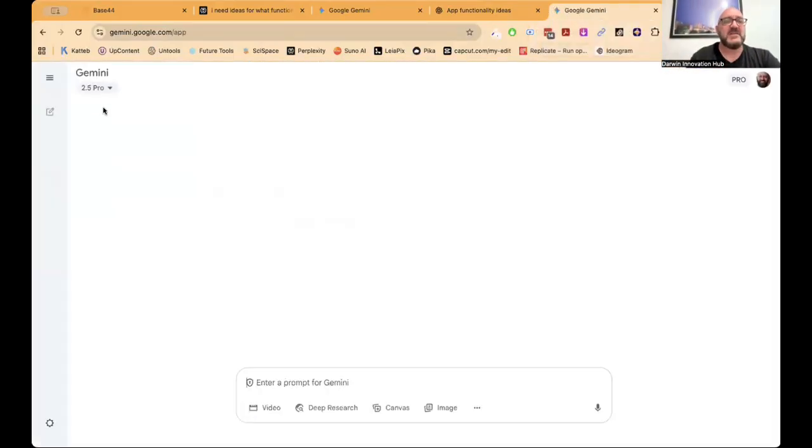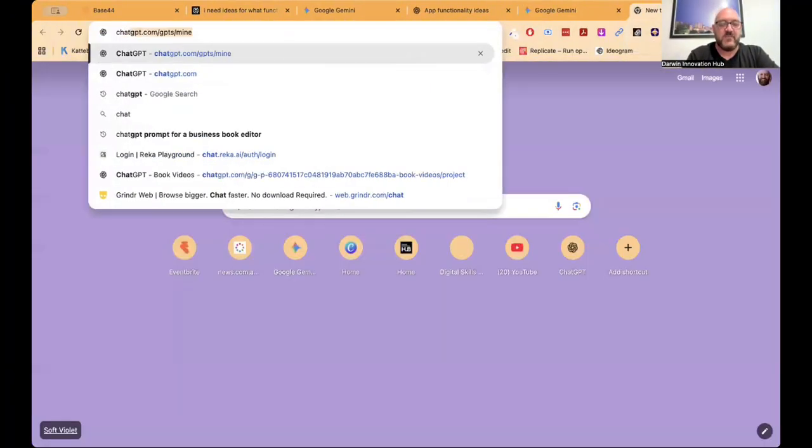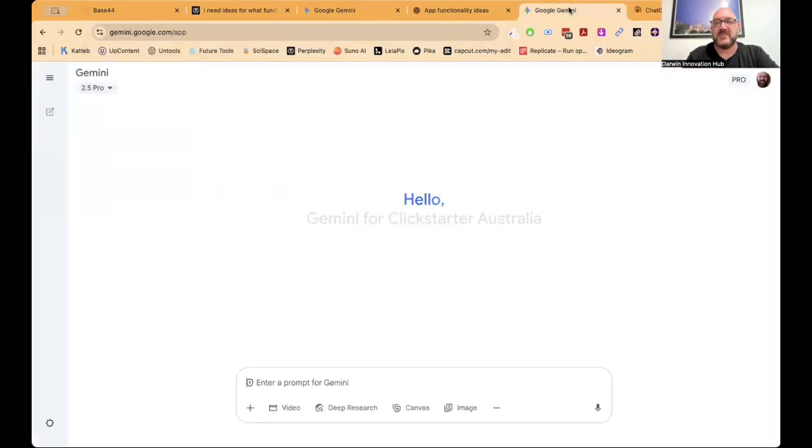Now, I don't need to use the pro version of Google Gemini, but I do use this one quite heavily because it creates really nice interactive reports and it's just very good at this. ChatGPT has kind of caught up in the last week though with GPT-5, so we'll do some of that in GPT as well. I'll just open up another window with ChatGPT in it so we can see what it's doing too.